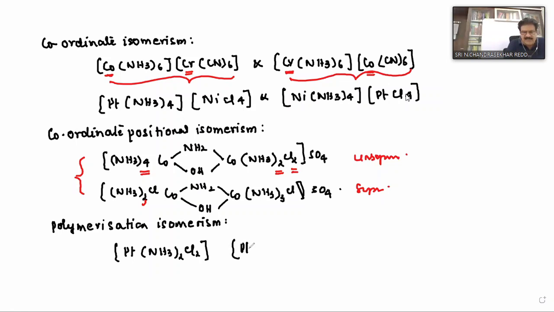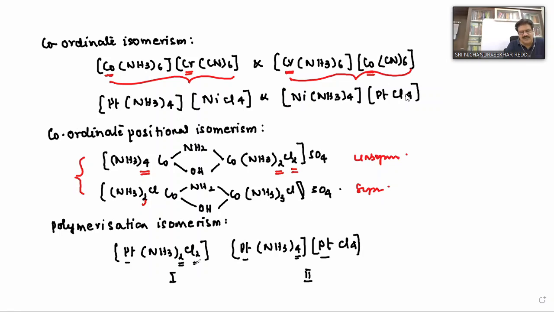And I'll write one more complex, Pt(NH3)4 and PtCl4. So this is the first one, and this is the second one. Now what is this compound name? Tetraammineplatinum(II) tetrachloroplatinate(II). Now see, how many platinum? Twice. Ammonia how many? Twice.